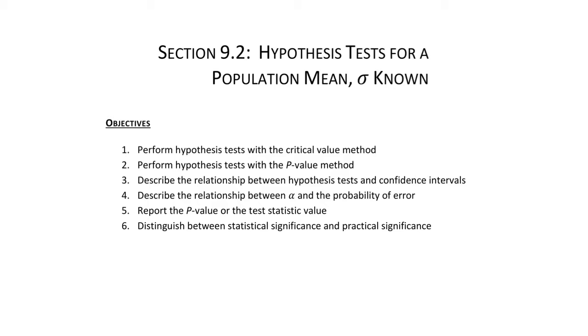Section 9.2: Hypothesis Test for a Population Mean, Sigma Known. This section has 6 objectives. Perform the hypothesis test with the critical value method and the p-value method, and describe the relationship between the hypothesis test and confidence intervals. Describe the relationship between alpha and the probability of error. Report the p-value or the test statistic value. Distinguish between statistical significance and practical significance.